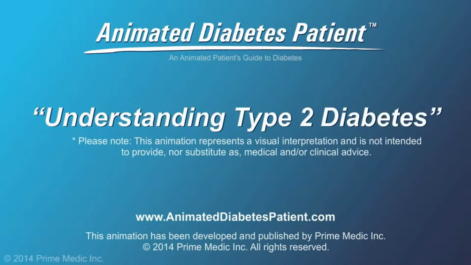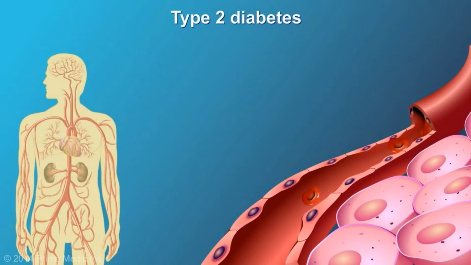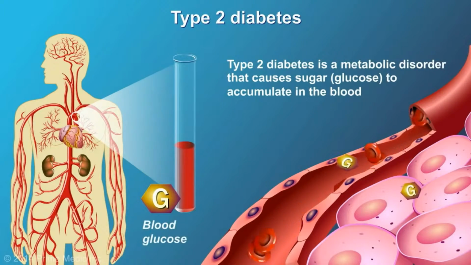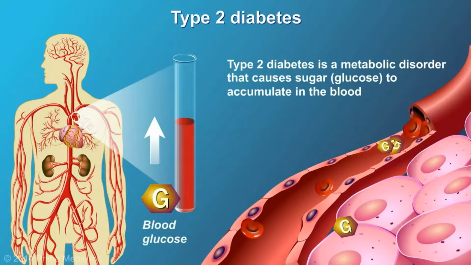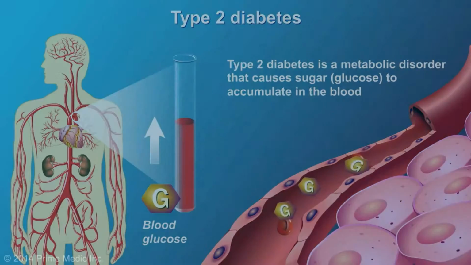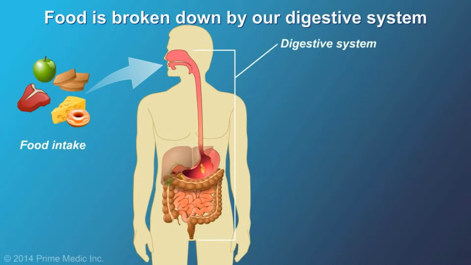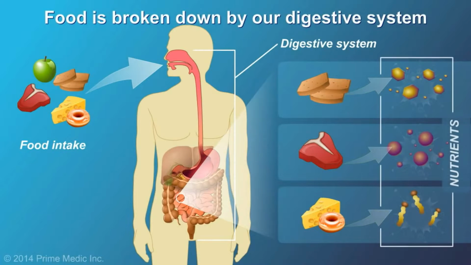Understanding Type 2 diabetes. Type 2 diabetes is a metabolic disorder that causes sugar, in the form of glucose, to accumulate in the blood rather than being used as fuel by the cells in our body. When we eat, food is broken down by our digestive system into nutrient molecules that are then absorbed through our digestive tract for use by the body.